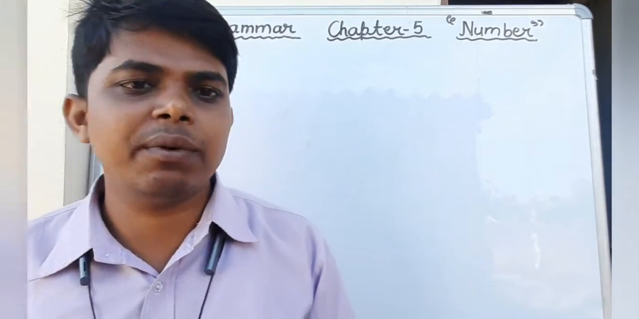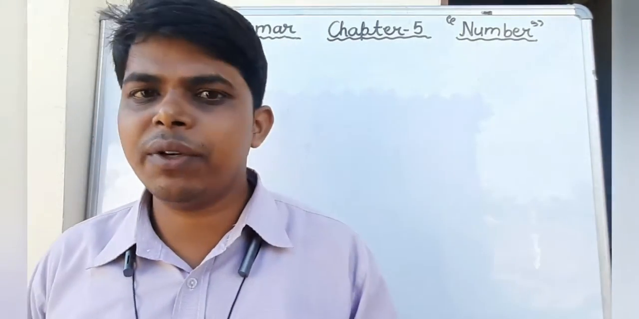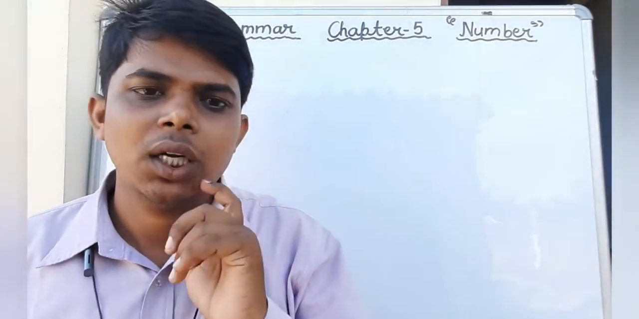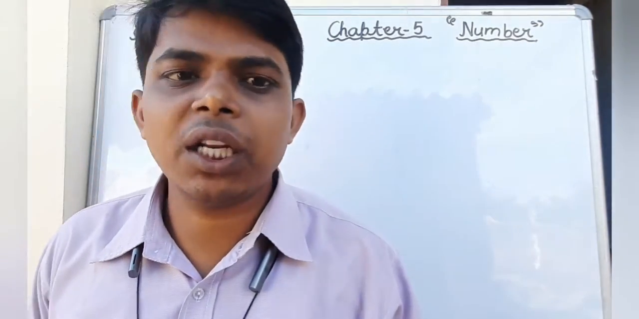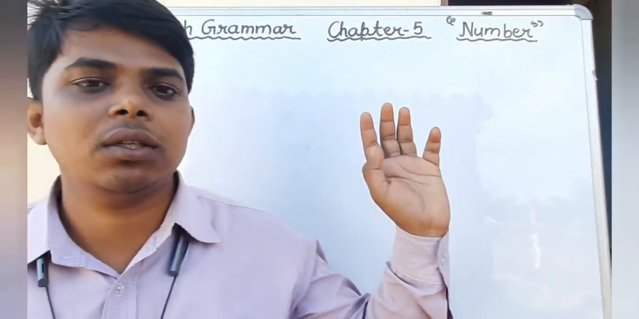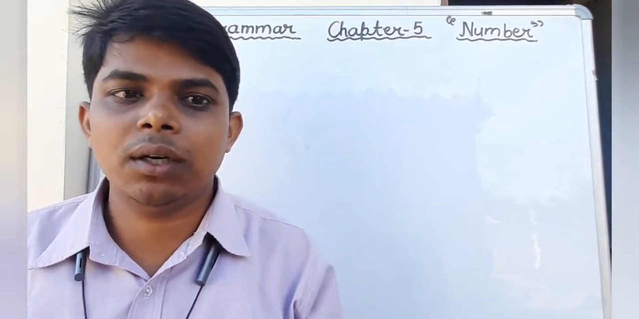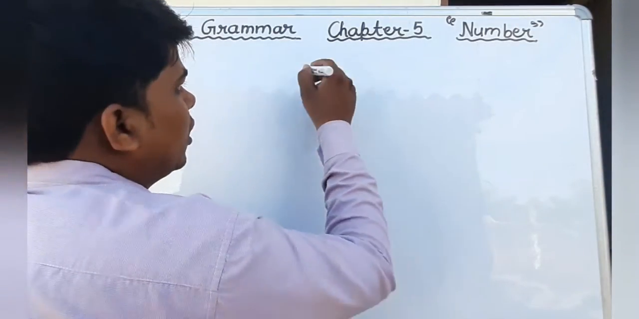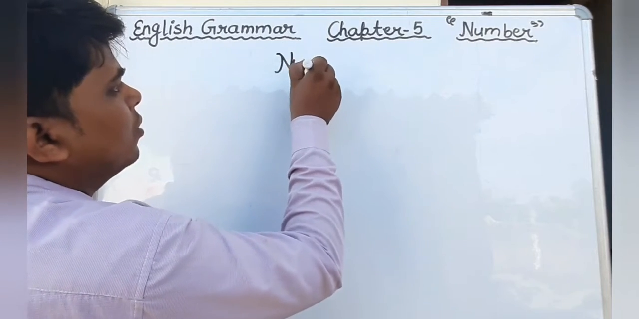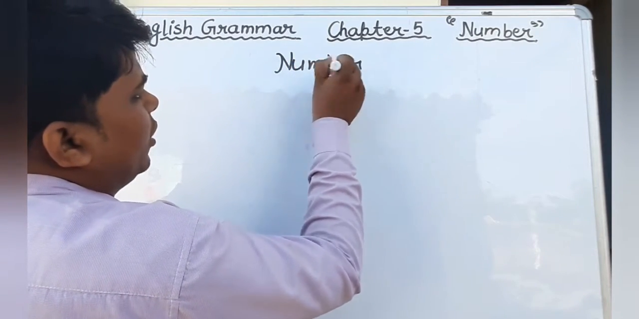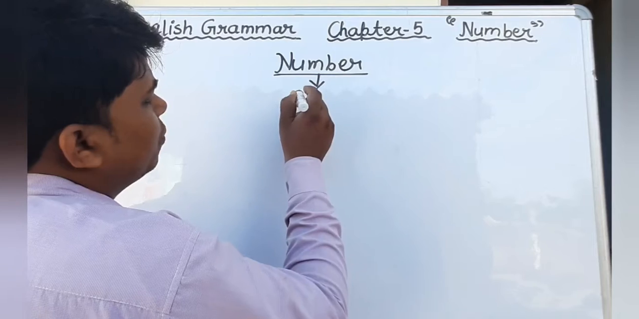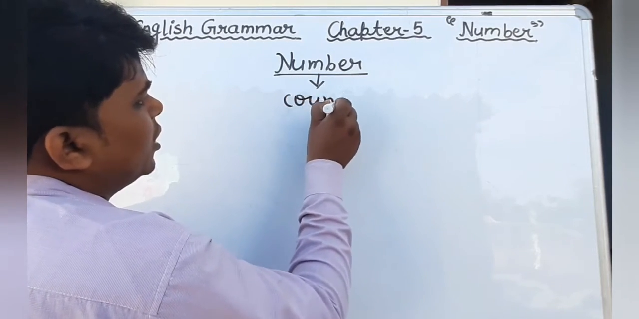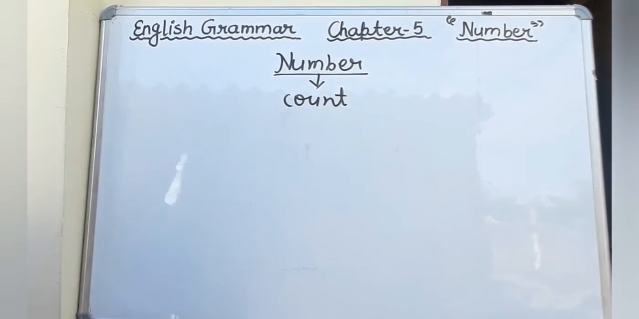Dear students, in the previous classes we were discussing the grammar portion, in which we were discussing the number. I have told you what number is. What does number mean? Number means counting. 1, 2, 3, 4, 5, 6, 7, 8. These are numbers.